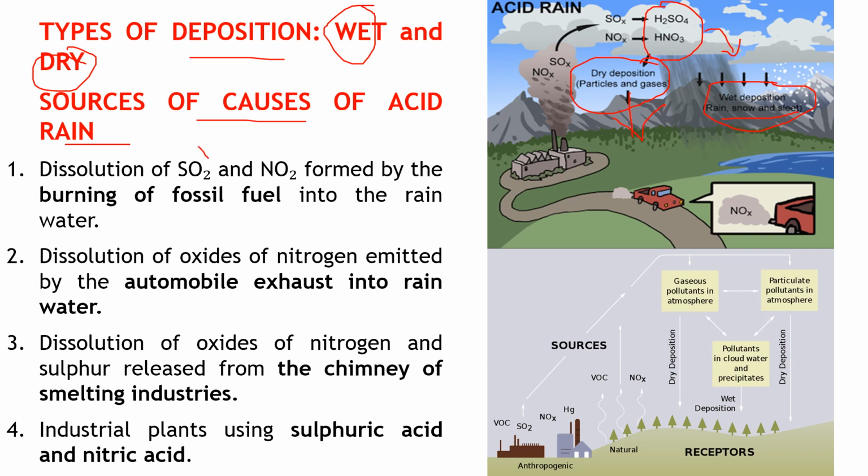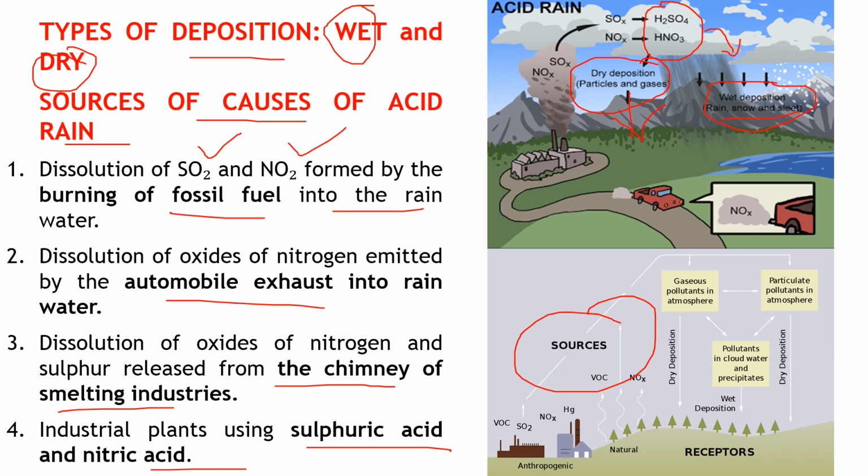So basically we have to focus more on the emission sources of SO2 and NO2. Those are basically due to burning of fossil fuel, the dissolution of oxides of nitrogen emitted by automobile exhaust into rainwater, and the dissolution of oxides of nitrogen and sulfur dioxide released from the chimneys of smelting industries and industrial plants using sulfur dioxide and nitric acid. So whatever sources are responsible for the formation of SO2 and NO2 are the major contributors towards acid rain. So we have to try to control this SOx and NOx if we want to avoid acid rain.